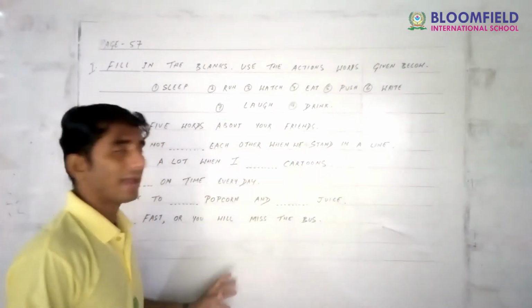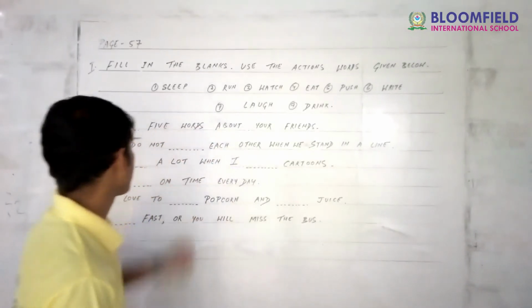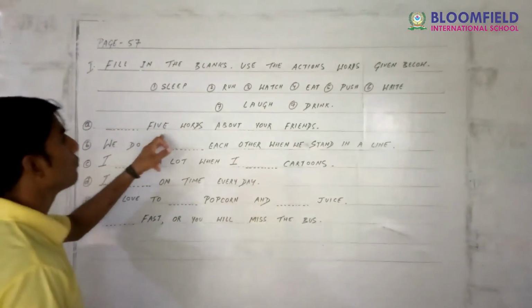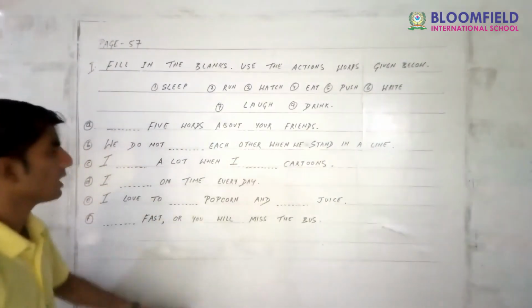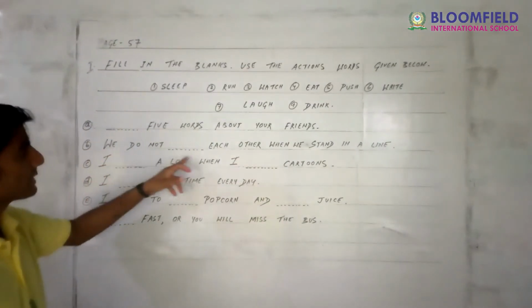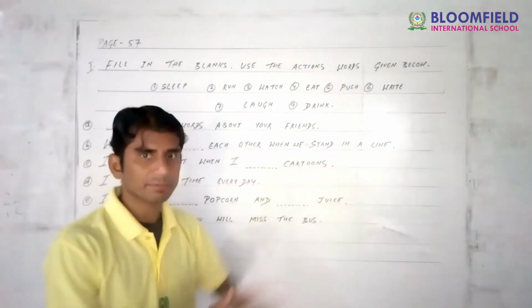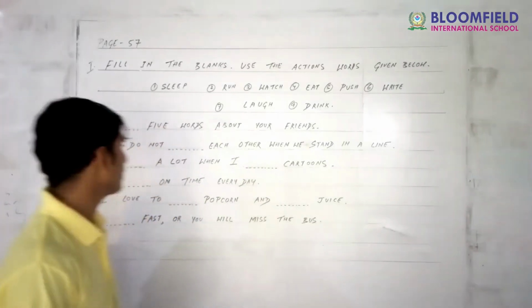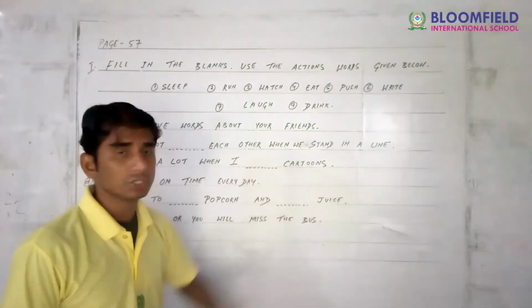Now you have to fill in the blanks here guys. Come, let's try. Dash 5 words about your friends. First read all the questions guys. We do not dash each other when we stand in a line. That means we are talking about the assembly line. I dash a lot when I dash cartoons.